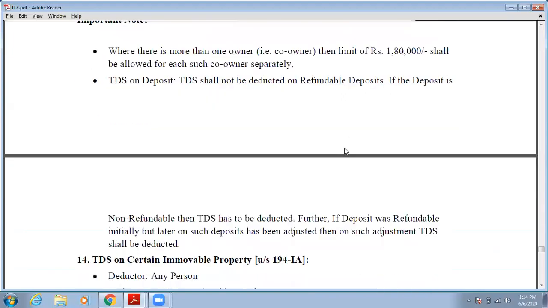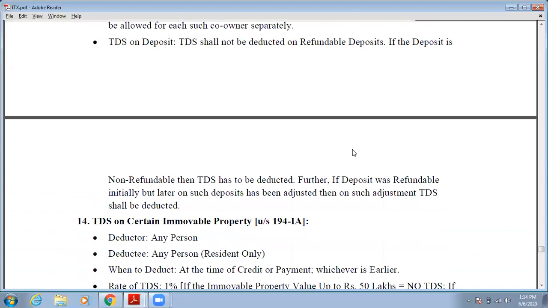But if deposit is non-refundable, then TDS has to be deducted. If that deposit amount is non-refundable, then in that case TDS has to be deducted. But previously, if deposits are refundable initially, but later on such deposit has been adjusted, then on such TDS shall be deducted.